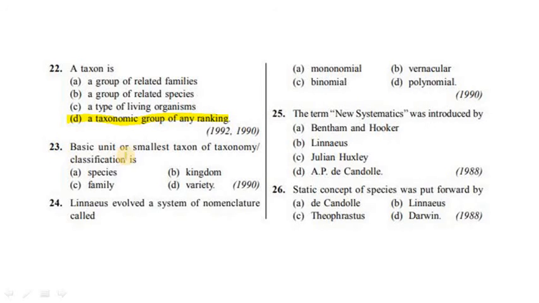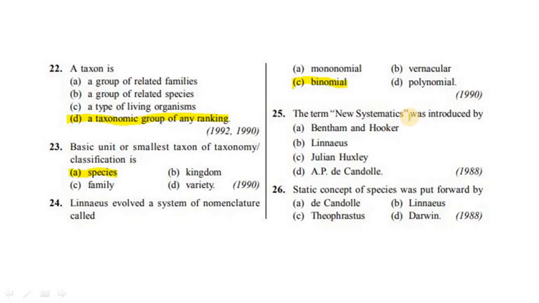Question number 23. Basic unit or smallest taxon of taxonomical classification is. It is none other than species. Question number 24. Linnaeus evolved a system of nomenclature called monomial, vernacular, binomial, polynomial. Answer is C, binomial.